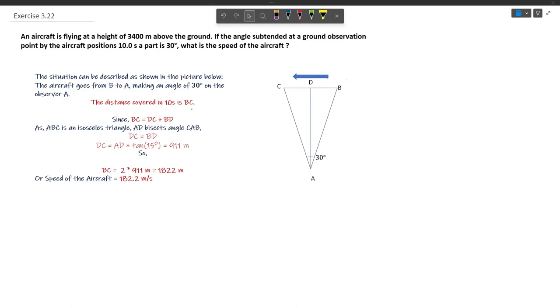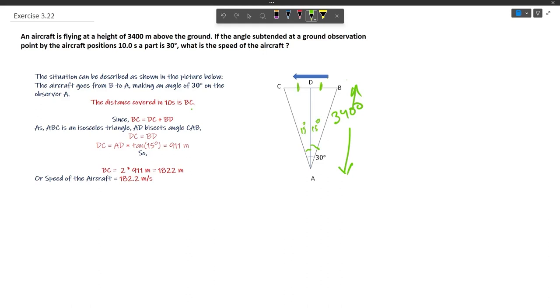Now ABC would be an isosceles triangle. AD is the bisector of the angle BAC that the aircraft subtended traveling from B to C. Also we know that the height of the aircraft is 3400 meters, so AD would be 3400 meters. Now we know the property of a bisector. If it is bisecting, then each angle would be 15 degrees. Also these two sides should be equal, because both triangles will be similar.